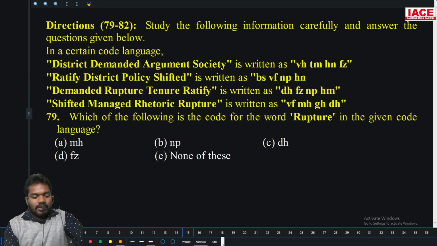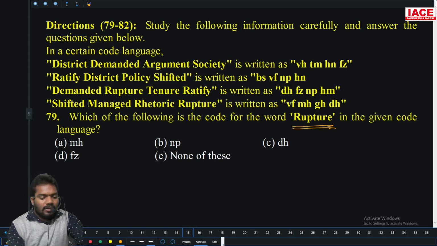Then coding, decoding. Which of the following will be the code for rupture? So what is the rupture chances? Where is the rupture? Here is the rupture and here is the rupture. The only third and fourth line. In the only third and fourth line, DH is here, DH is here. FZ no, NP no, HM no. So only DH. Option C.